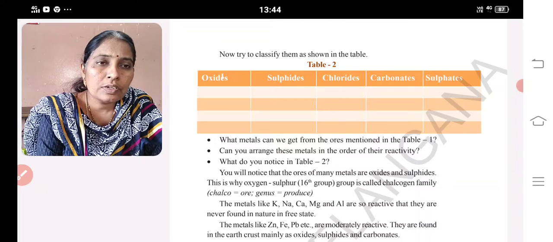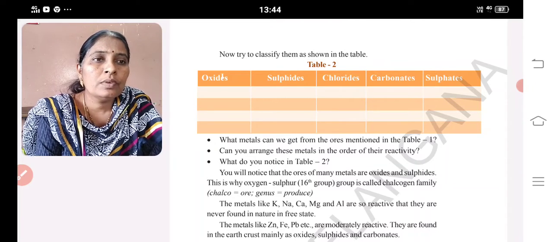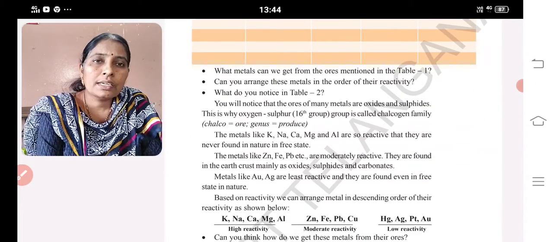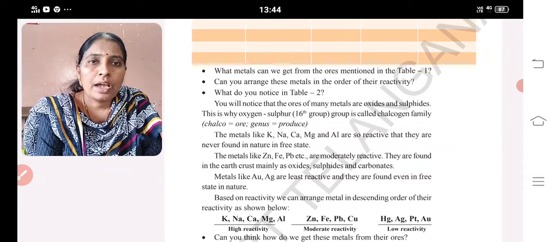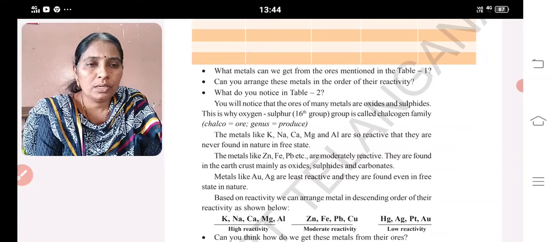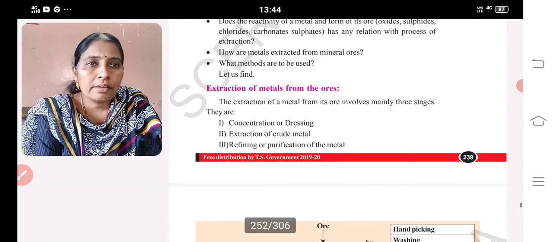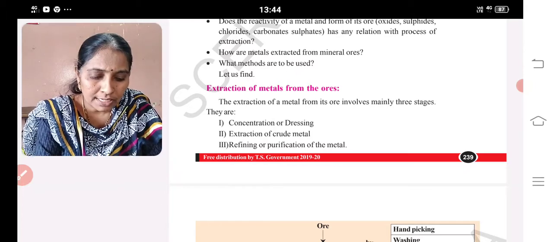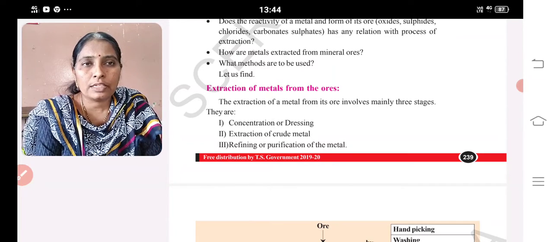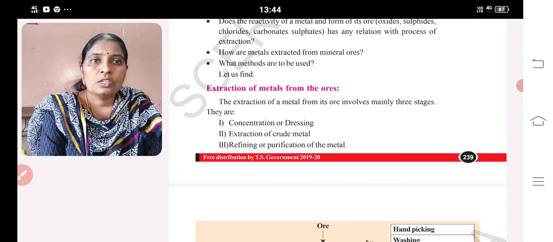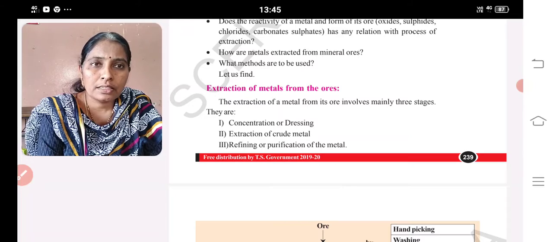Metals like calcium, sodium, magnesium, aluminium are more reactive, and based on reactivity, metals are classified into three: high reactivity metals, moderate, and low reactivity metals. So this is known as the activity series. Now, for extraction of metals, how many types are metals classified into? Three, based on their reactivity: high reactivity, moderate, and low reactivity. So based on the reactivity, we are going to extract the metals.